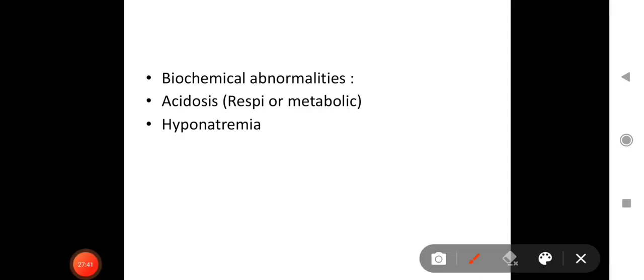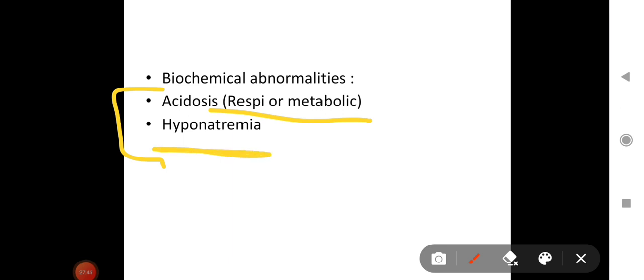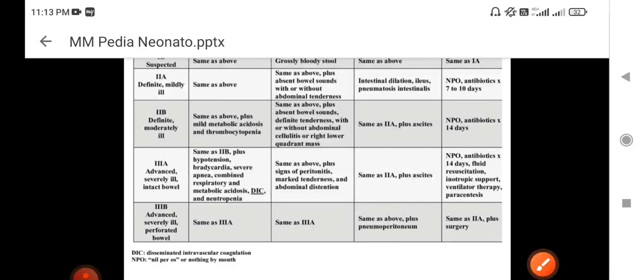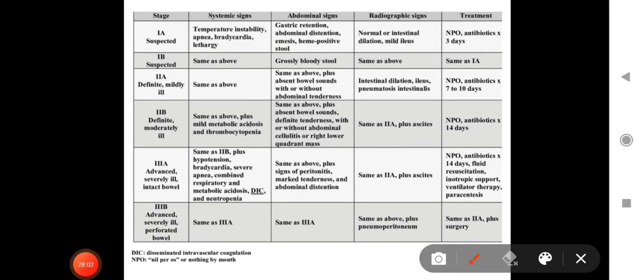Now, what are the biochemical abnormalities seen in NEC? Acidosis can be seen, respiratory or metabolic, and hyponatremia is usually seen in NEC. Next, modified Bell staging. A question can be asked: modified Bell staging is used for what? It is used for necrotizing enterocolitis. So this is the modified Bell staging, the whole table. Just go through it several times so that you may remember it later.